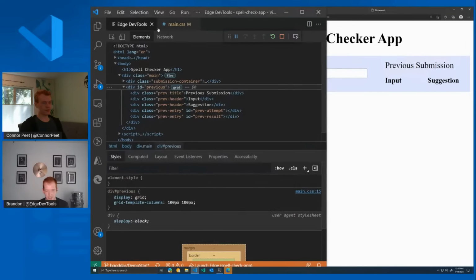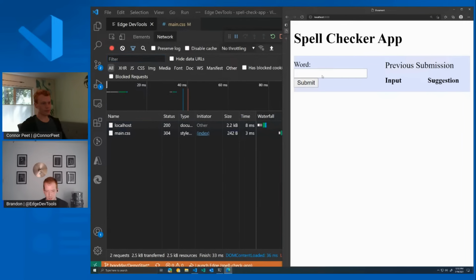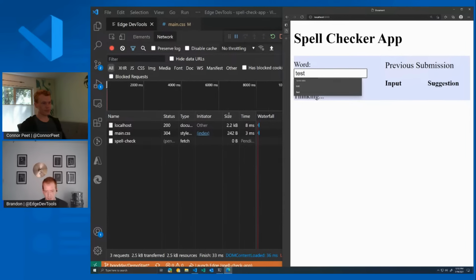One of the other nice things I can do here is go to my network tab and see all the network requests that I'm making. If I reload the page, I can see the style sheet that I loaded and then the index page. And then I can see the web worker in the background as I go ahead and submit. On the word, we can see that the spell check request went through and it was successful.